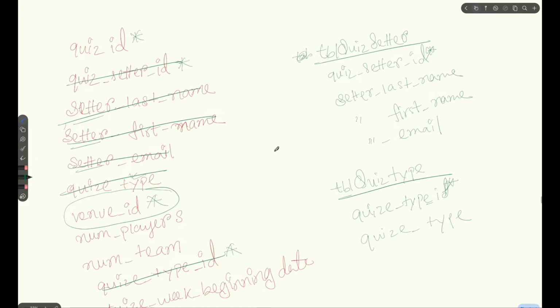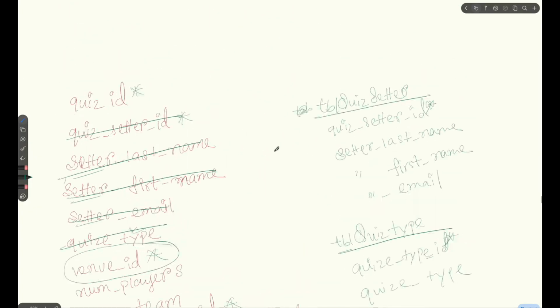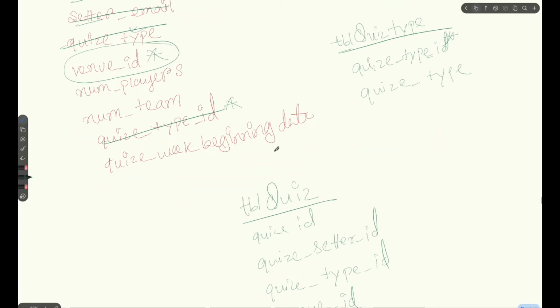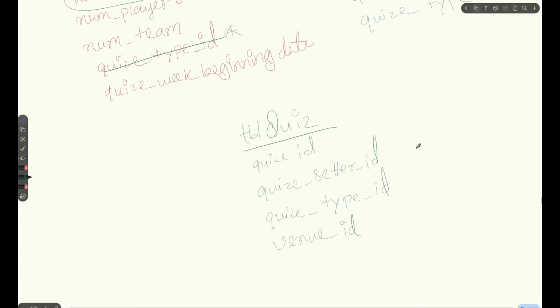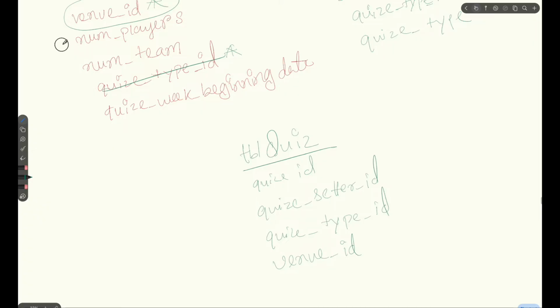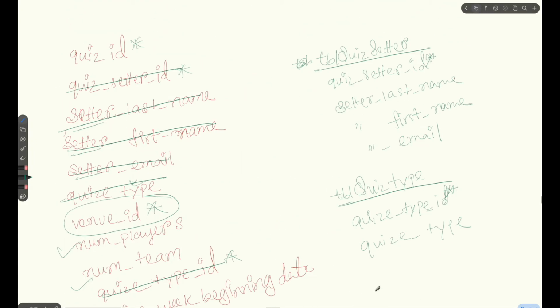Now there are number of players and number of teams. These are the rest of the fields that are left, so we just add them here. That's it. Finally we have designed 3 tables. I hope you are clear about how to come up with table design at first.